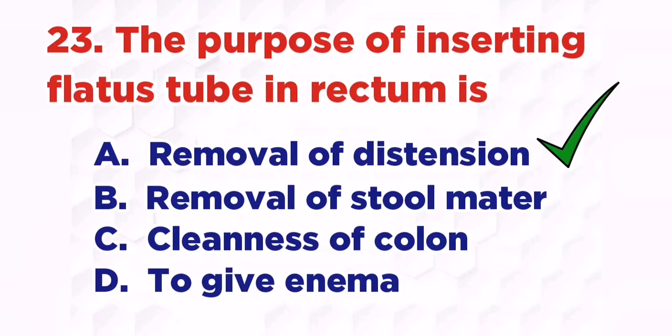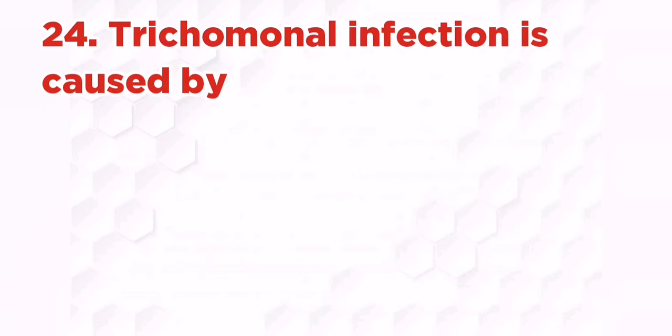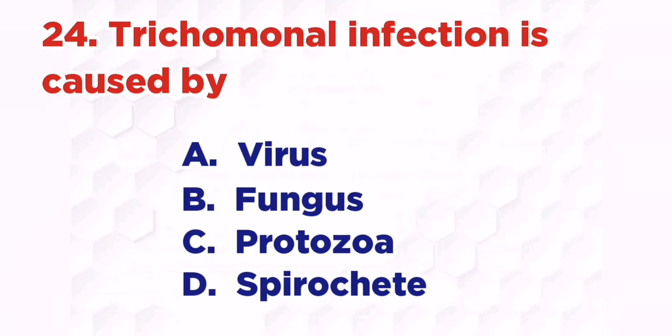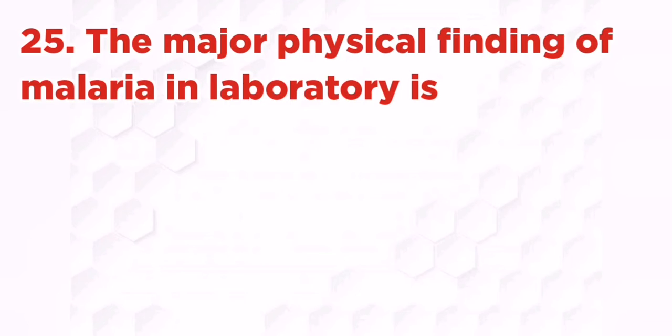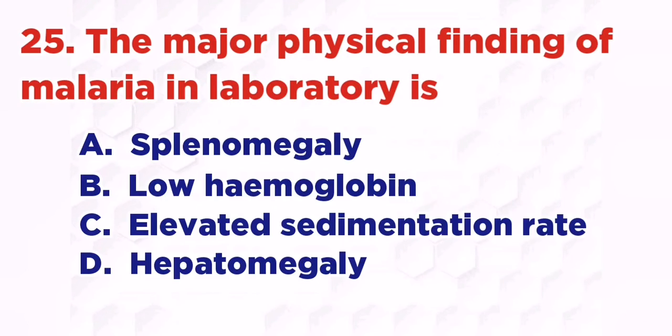Removal of distension. Trichomonal infection is caused by: A. Virus, B. Fungus, C. Protozoa, D. Spirochete. The right answer is D. Protozoa. The major physical finding of malaria in laboratory is: A. Splenomegaly, B. Low hemoglobin, C. Elevated sedimentation rate, D. Hepatomegaly.